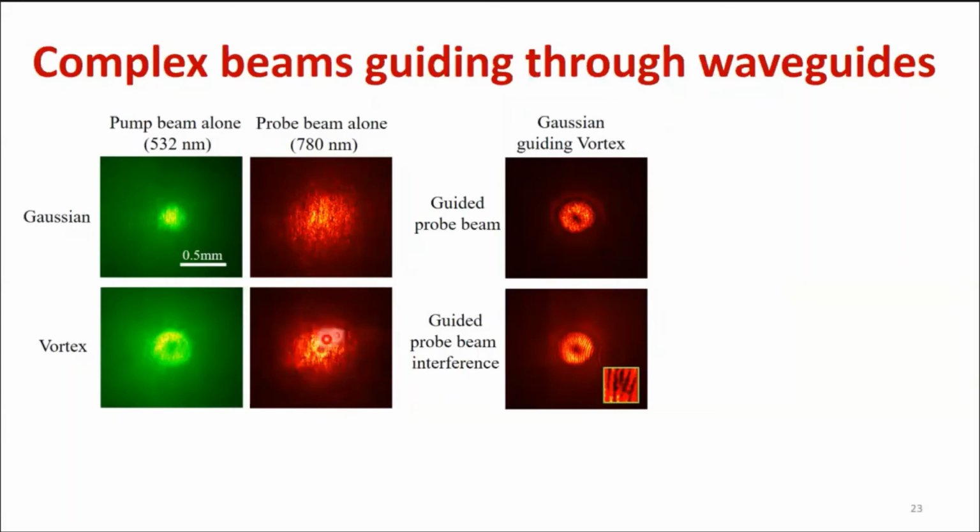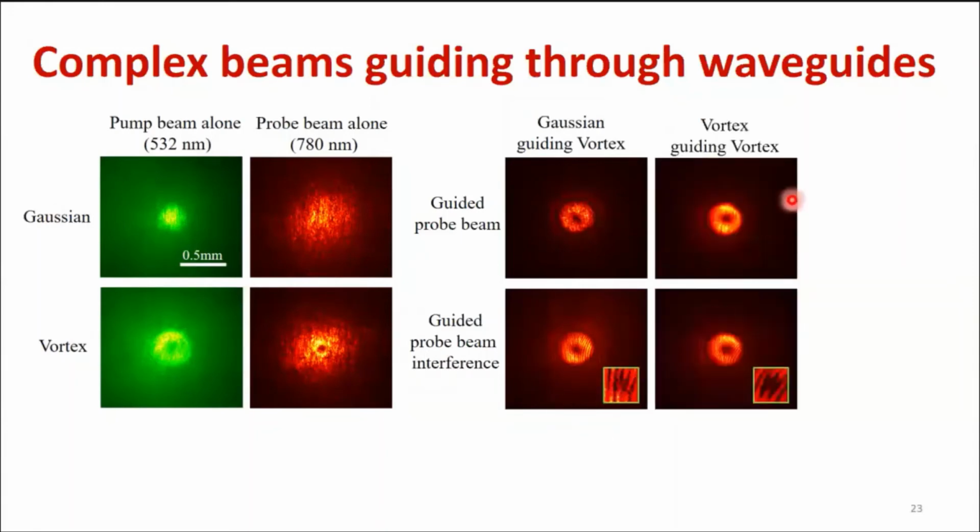At low power, by itself, it diffracts. But as it goes through the green waveguide, it creates this donut shape, and you can see that orbital angular momentum is preserved.